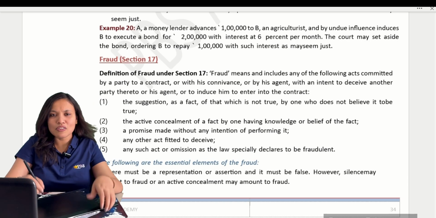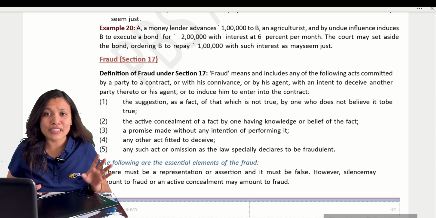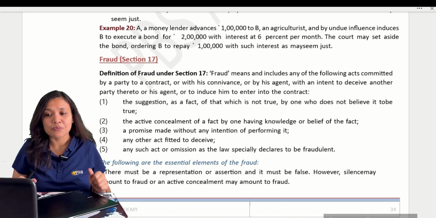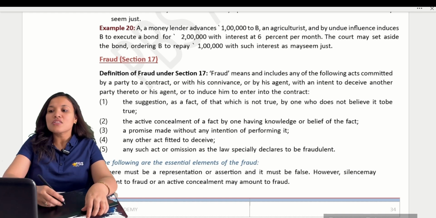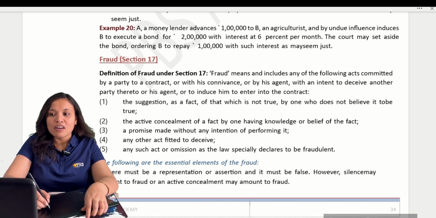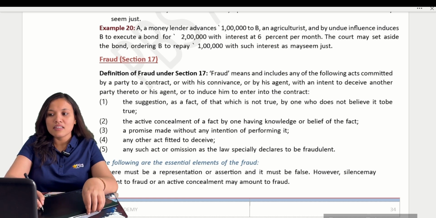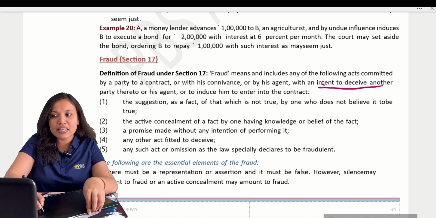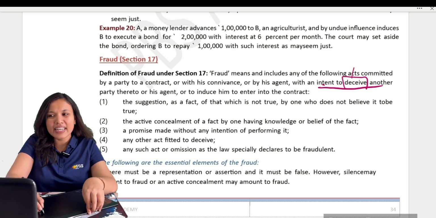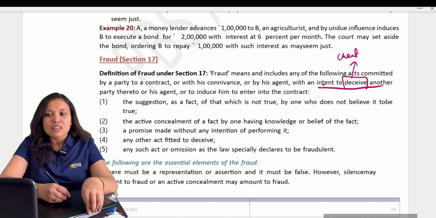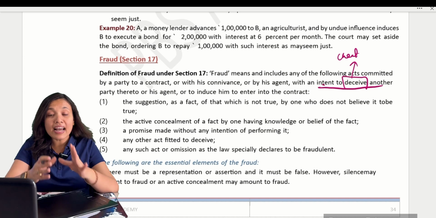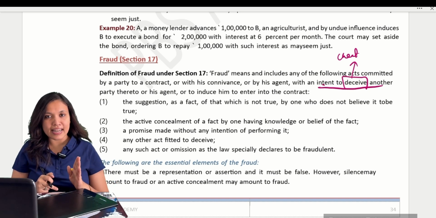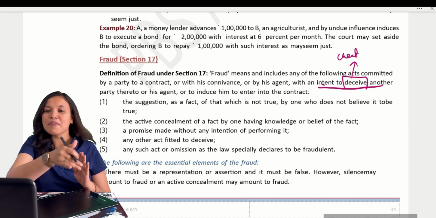Normally we say, this person has committed fraud. What does it mean? What did he do? He intentionally deceived, cheated another person. So it includes any of the following acts committed by a party to the contract with the intent to deceive another. Deceive means cheat. The intent is to induce him to enter into the contract. So what acts is he doing? He is cheating the other party and making him enter into the contract.